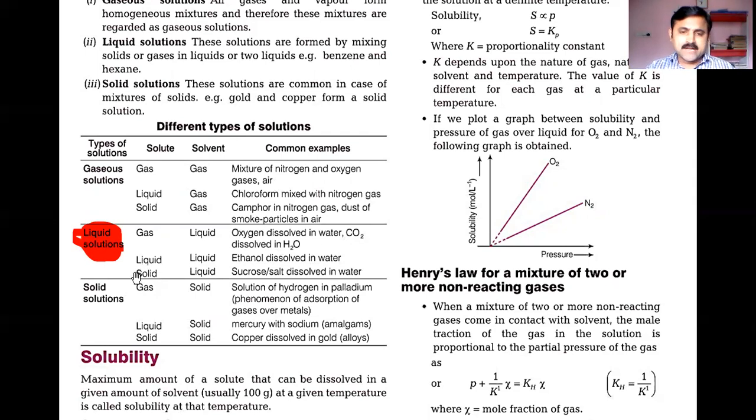liquid. And coming to the ethanol dissolved in water, means alcohol dissolved in water, alcohol in small quantity, water in large quantity. Liquid is a solute, liquid is a solvent. Ethanol is a solute and solvent is water. Coming to another type in the liquid solutions, solid if you take small quantity and liquid water if you take large quantity. Like example, we have salt water and sucrose water when you are preparing sugar solution. Sugar is a solid one and you will take that one in small quantities and large quantity of water.